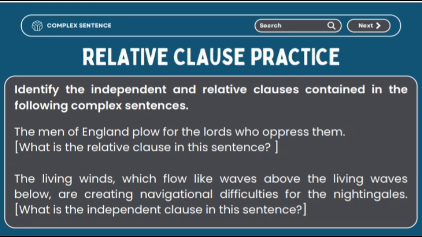And here's the answer. Number 1. The relative clause is who oppress them, and the independent clause is the men of England plough for the lords. Number 2. The relative clause is which flow like waves above the living waves below, and the independent clause is the living winds are creating navigational difficulties for the nightingales.